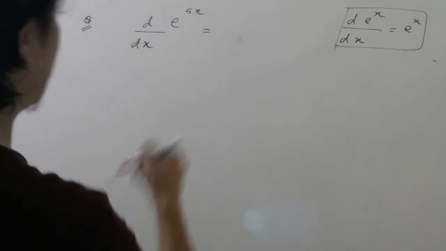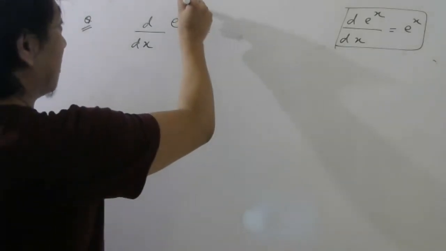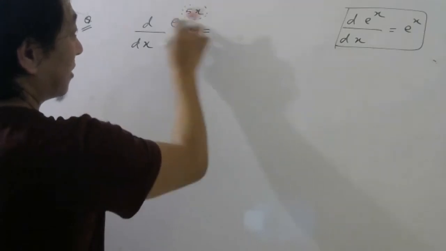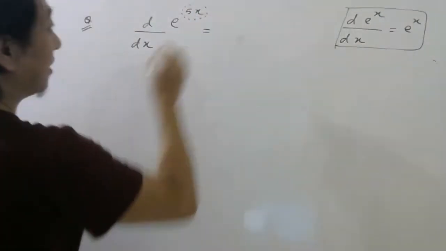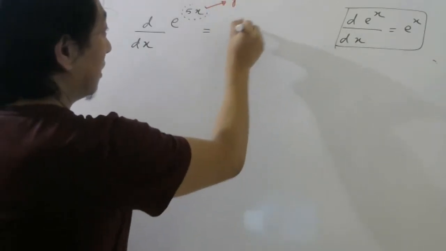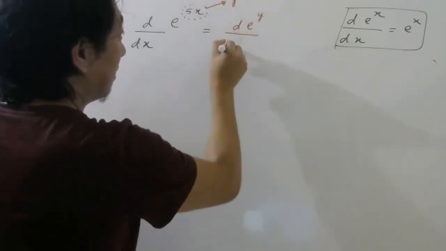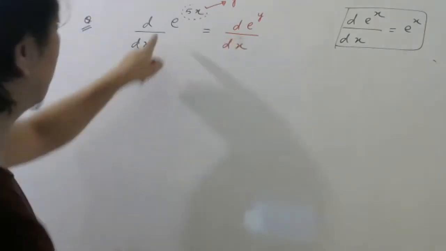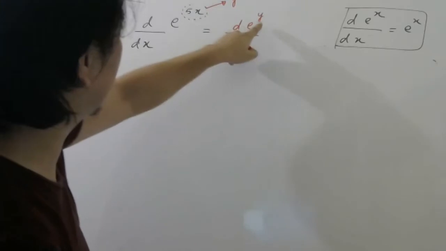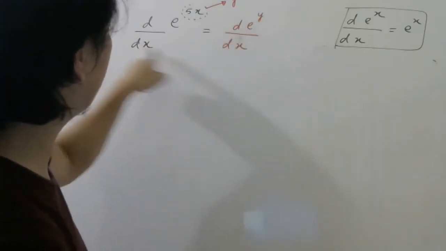So the point is, what you should do now is think, if this was x, your answer will come immediately, right? So think this is your y. Then write d e power y by dx, right? This is what we have to find: d of e power some function of x, which I wrote y, by dx.